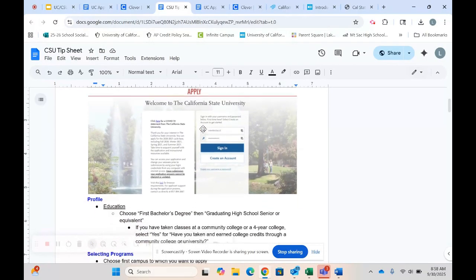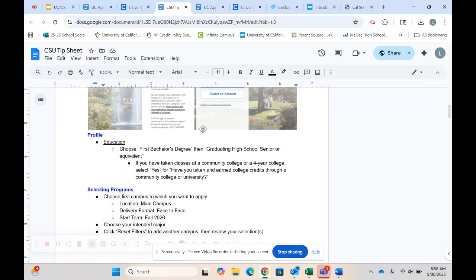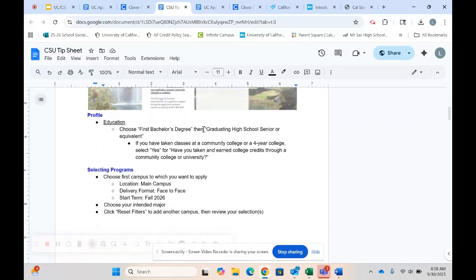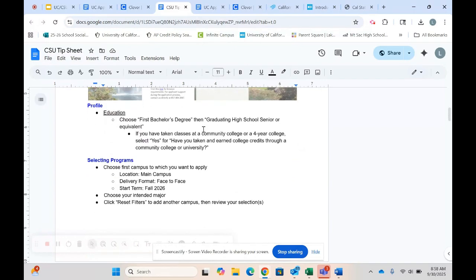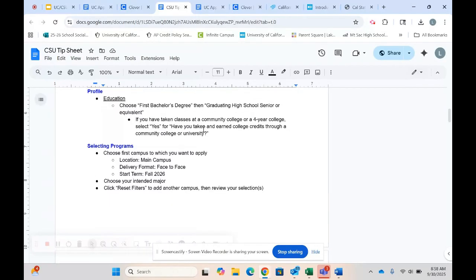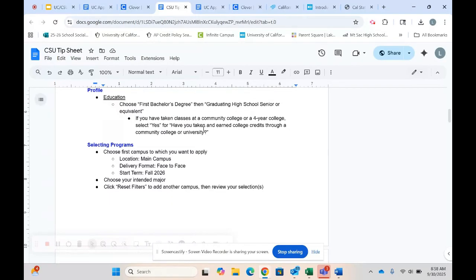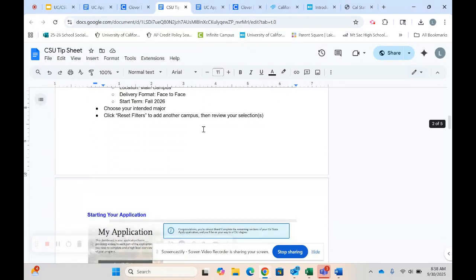You will go in and create an account. Once you are in there, you do need to select the campus and the programs that you are planning to apply to. Again, every campus that you apply to is going to be a separate application fee, but know that at both the Cal State and UC systems, there is a chance that you are eligible for fee waivers.